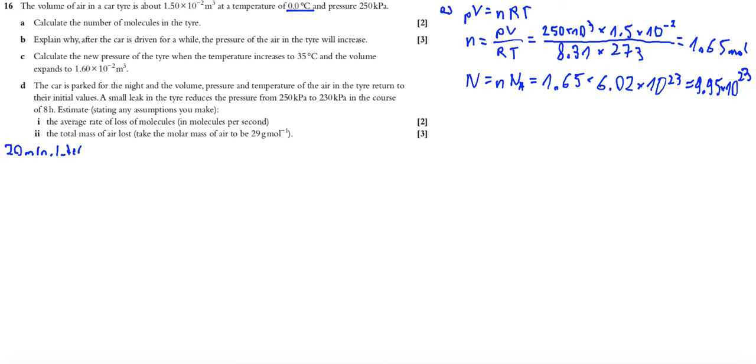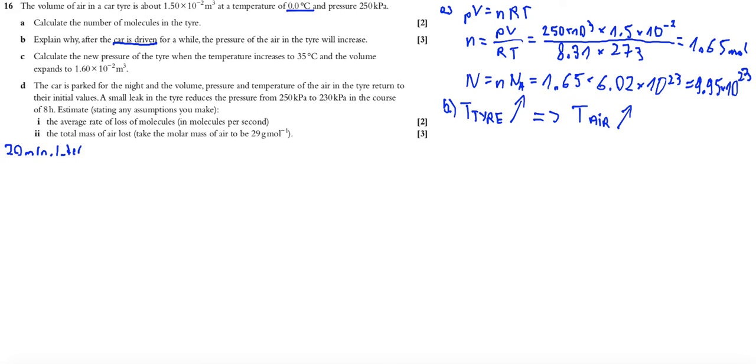Nice question. So let's look at what happens when a car is driving. Okay, this is very important. So due to the friction, what happens with the temperature of the tire? The temperature of the tire increases. Yes. If the temperature of the tire increases, then what happens with the temperature of the air in the tire? The temperature of the air in the tire also increases.